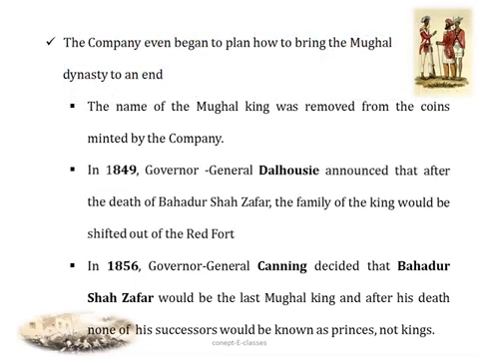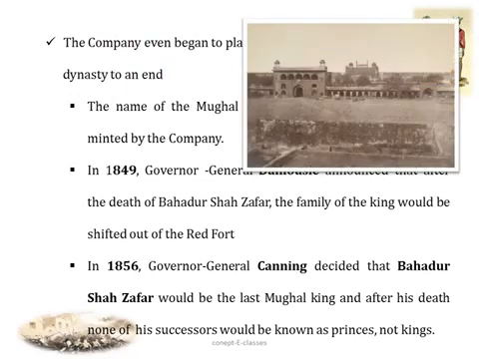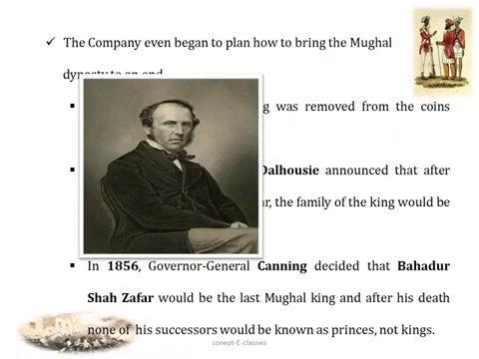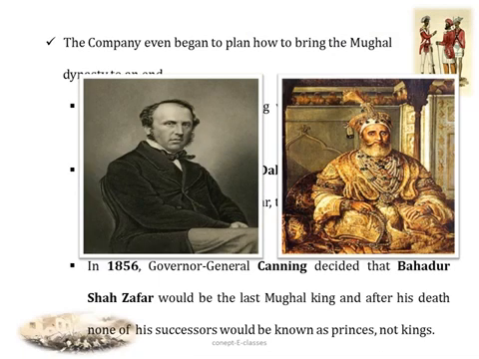In 1849, Governor General Dalhousie announced that after the death of Bahadur Shah Zafar, the family of the king would be shifted out of the Red Fort and given another place in Delhi to reside in. And Governor General Canning decided that Bahadur Shah Zafar would be the last Mughal king, and after his death, none of his descendants or sons would be recognized as king, and they would just be princes. In such a way, the company established their rule through all these policies and laws.